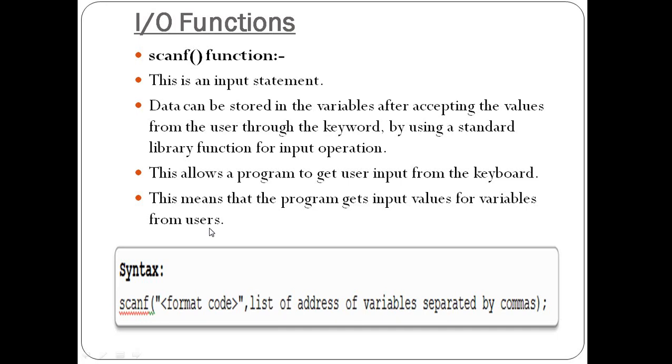But in printf, whatever list of variables we provide, separated by commas, those variables hold the final result calculated by the expression. That is the difference between variables used in printf and in scanf. Variables in scanf can hold only the input value given through the keyboard, and variables in printf hold the output value after calculating the expression.